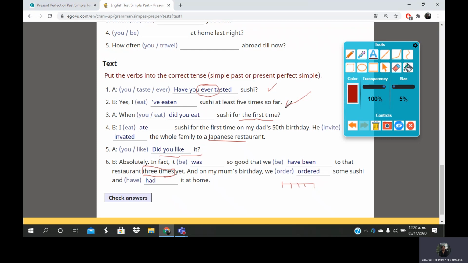I hope this video can help you to understand the uses of these tenses in a better way. So if you have any questions, you can ask me or send me your questions by the chat.